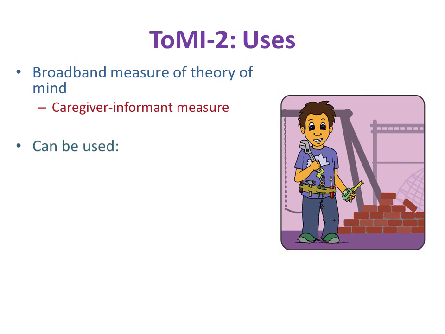The ToMI-2 can also be used in the context of research, and there are many examples from the literature demonstrating its utility when employed as an independent variable, a dependent variable, and as a criterion for matching groups. It can also be used in clinical work.